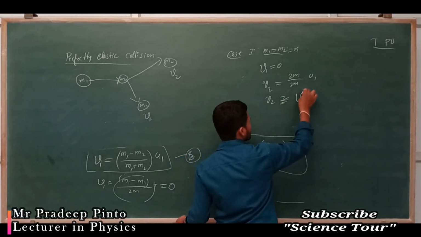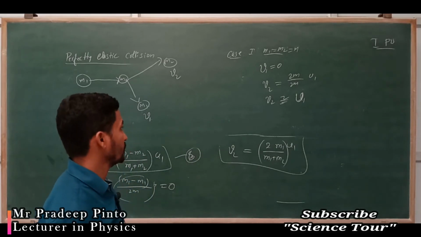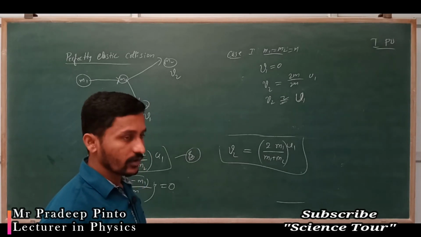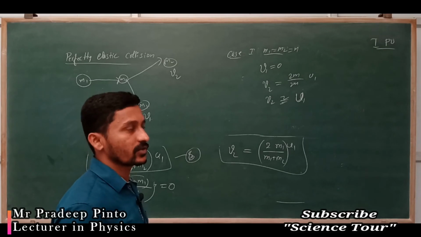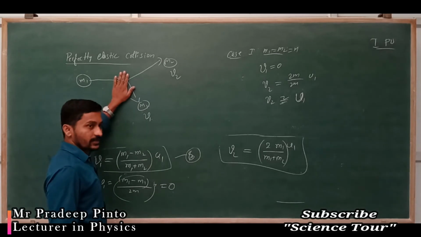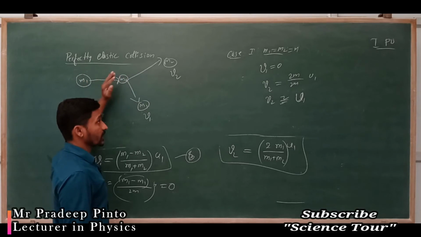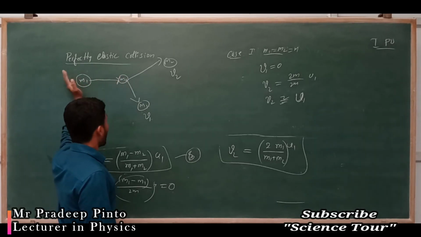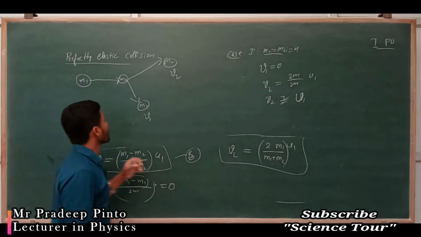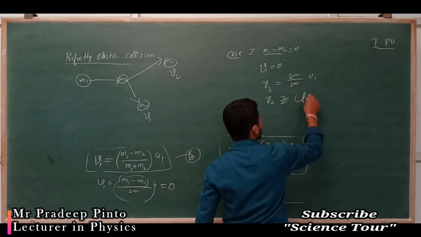What is the meaning of this? Again I am going to tell you, write u1 and u2 properly. Make out the differences between u and v. Whenever I have mentioned the equations, write them down in that way itself. So what is the meaning? This object was at rest; the other object comes and hits, both having the same mass. After colliding, the velocity of m1 becomes 0 and m2 takes the same velocity as the initial velocity of the first object.